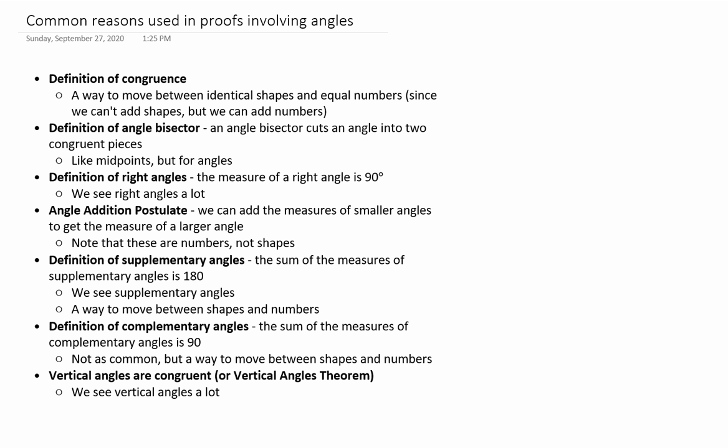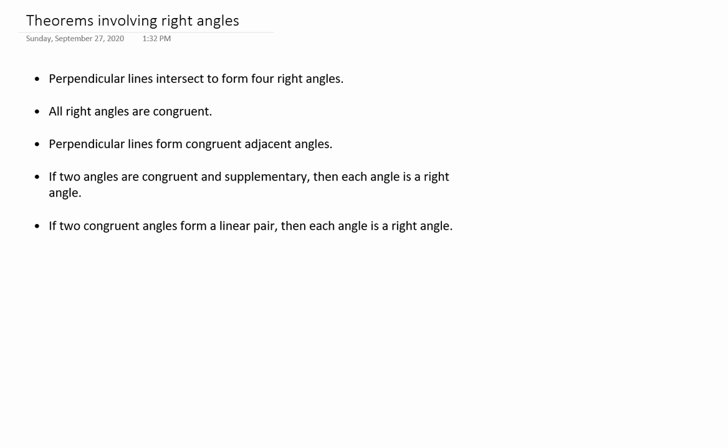Some other theorems that are on your sheet, I just wanted to expand upon a little bit. Several theorems involving right angles. A lot of these feel like they're kind of obvious, but these are theorems. We can prove them true. They're not postulates. So perpendicular lines intersect to form right angles. That's a theorem. All right angles being congruent.